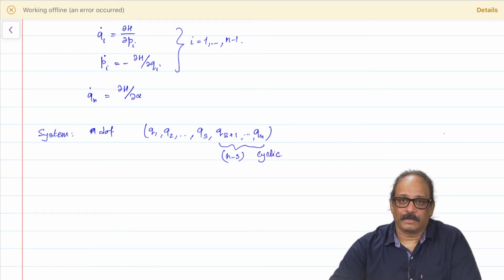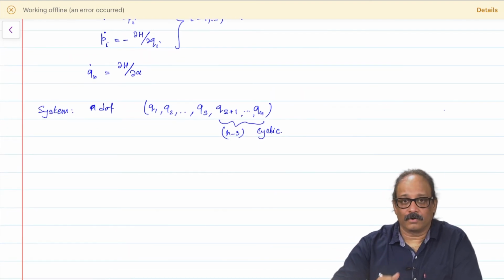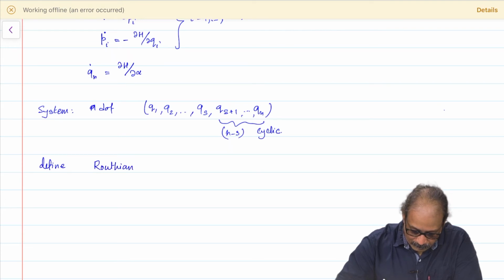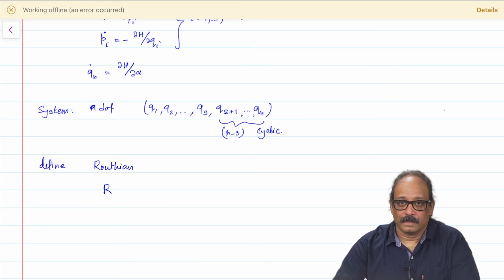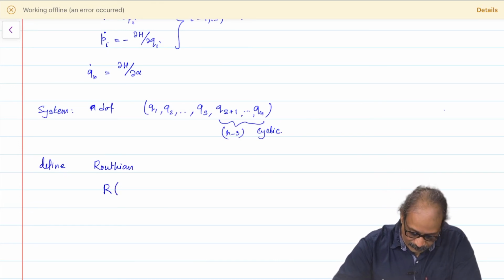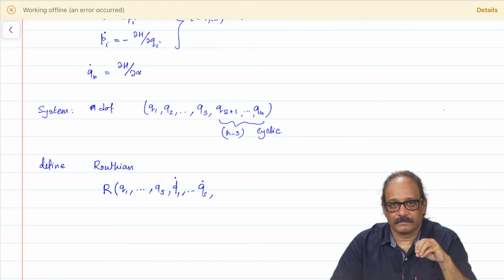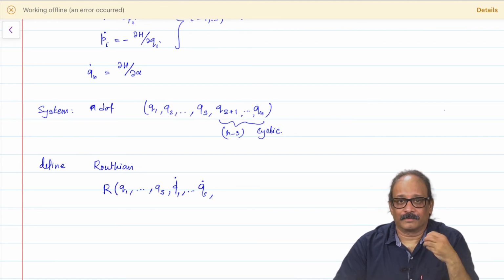Okay. Now, what I am going to do is define a new quantity, just like the Lagrangian and Hamiltonian. I will define a Routhian, denoted by the letter R. This is a function of q 1 to q s, then q 1 dot to q s dot, and for the remaining variables you take a Legendre transform of this.